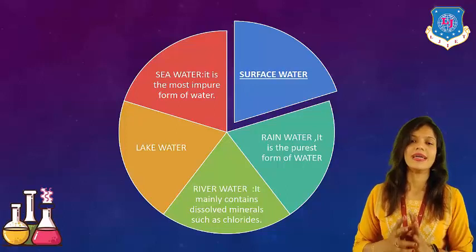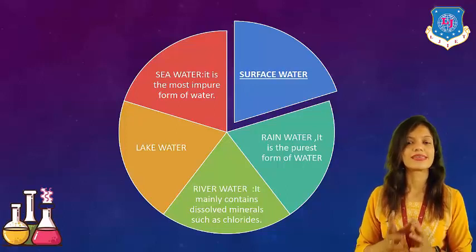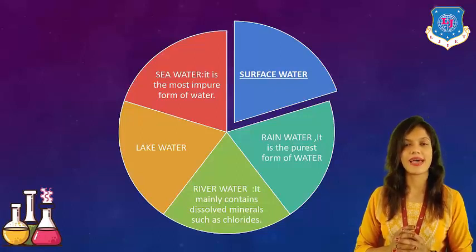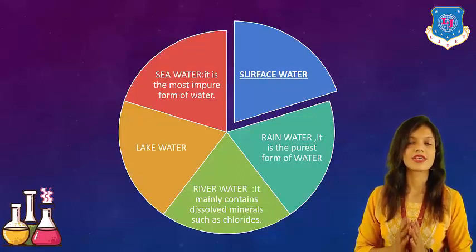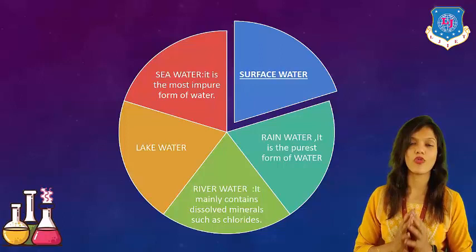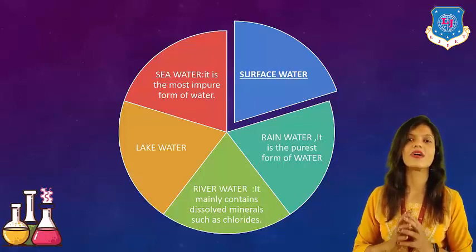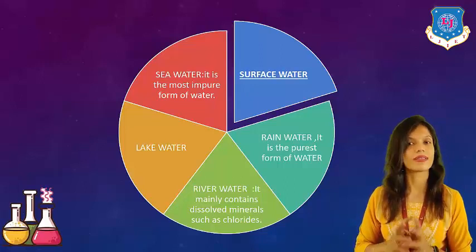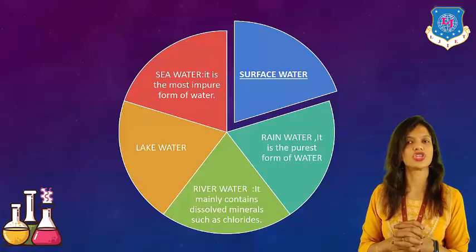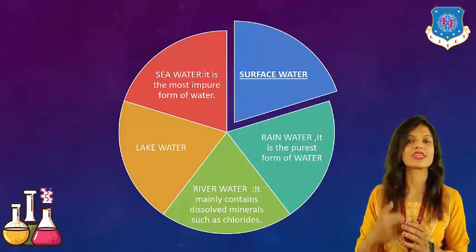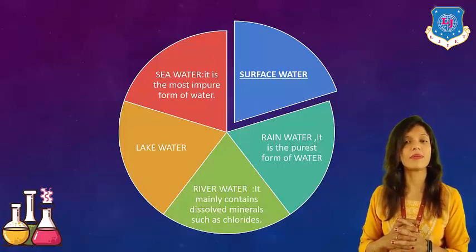Now, last but not the least, seawater. Seawater is considered a surface water, but it is the most impure form of water. We all know that it contains a higher amount of sodium chloride, and that saline solution can't be directly consumed by human beings and even by animals.